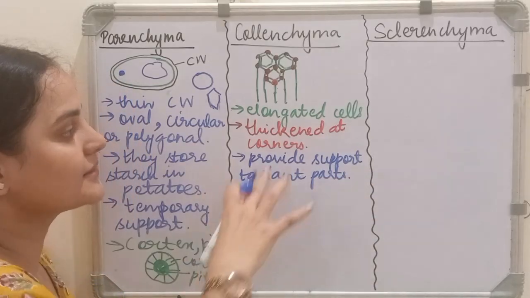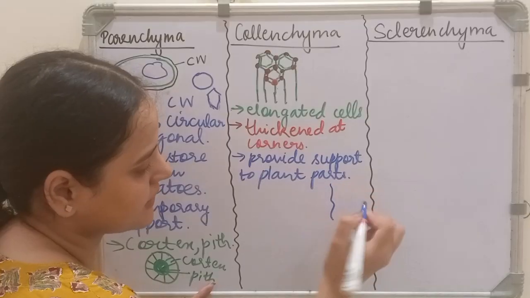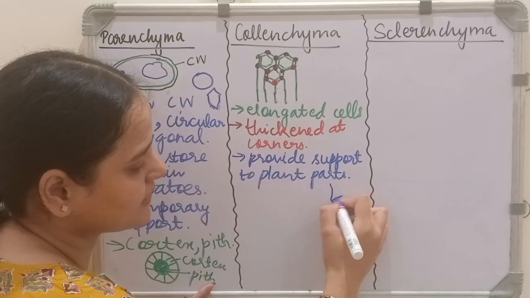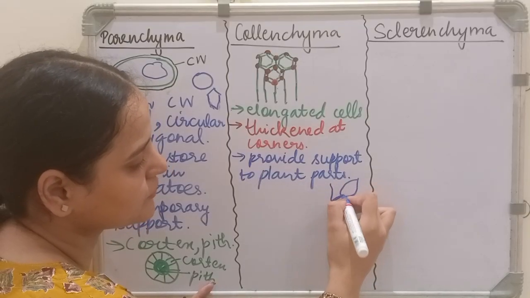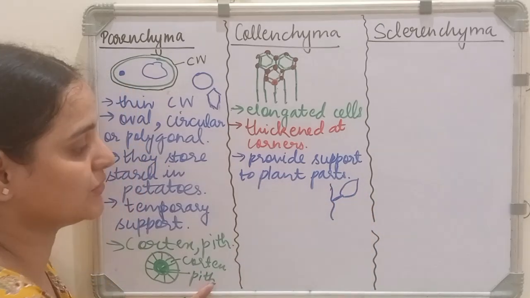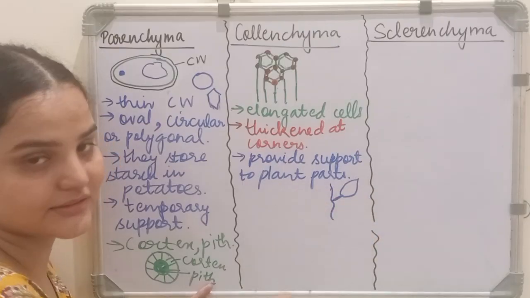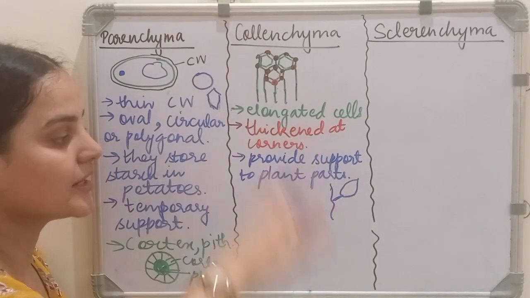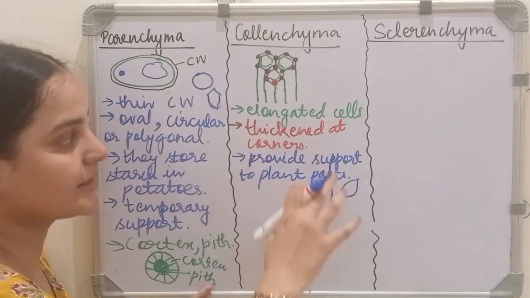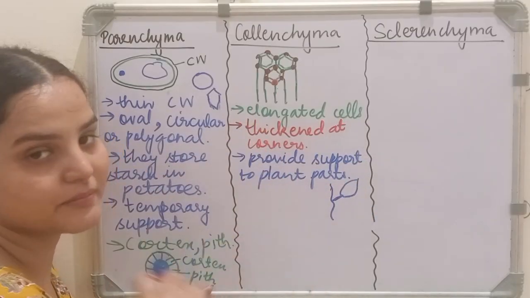It is present in the stalk of the leaf. Suppose this is the stem, and this is the stalk through which the leaf is attached to the stem. This stalk is known as petiole. So collenchyma is present in this stalk. It helps the leaves to flutter and prevents the breaking of the leaf. So it is providing support to the plant parts.